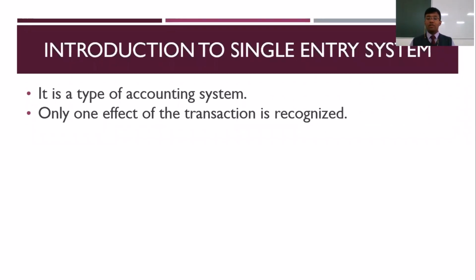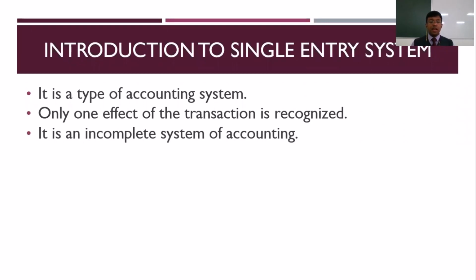Only one effect of the transaction is getting captured. That is what is referred to as single entry system.